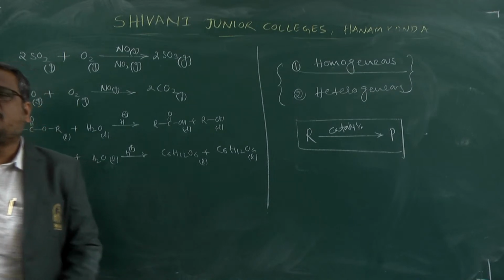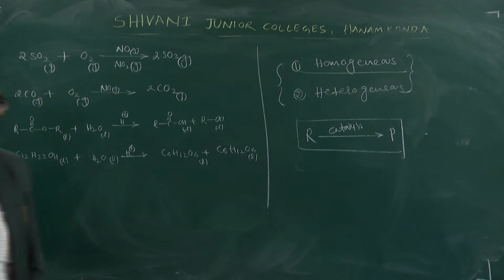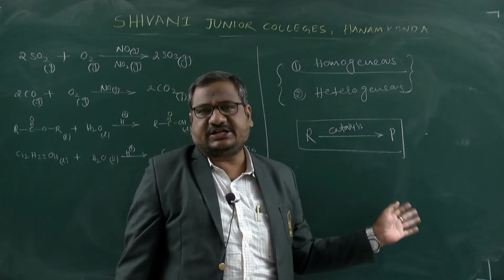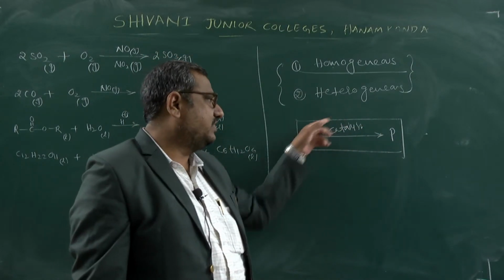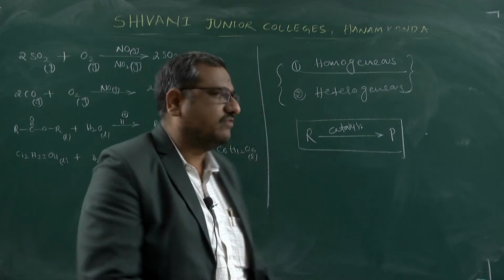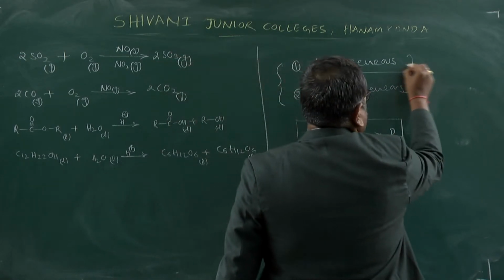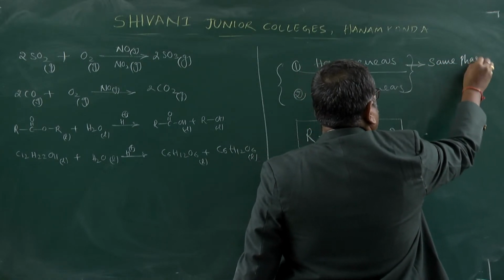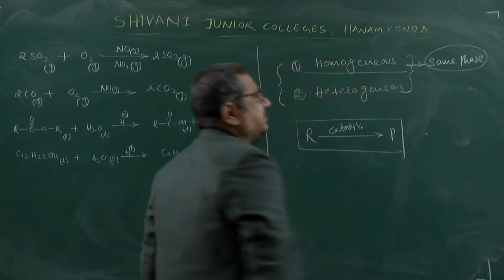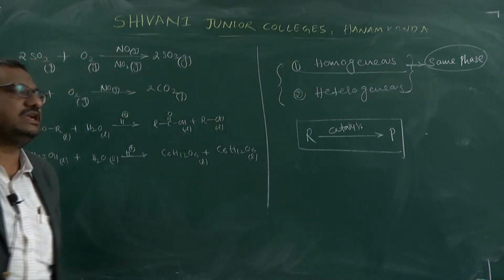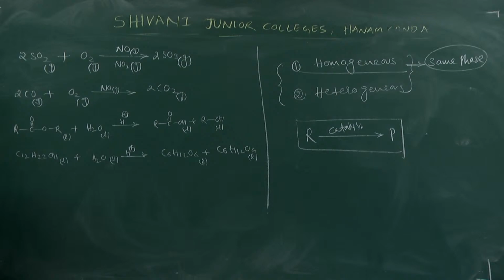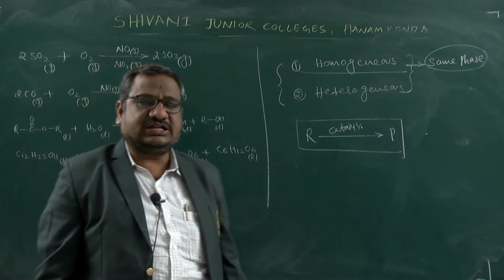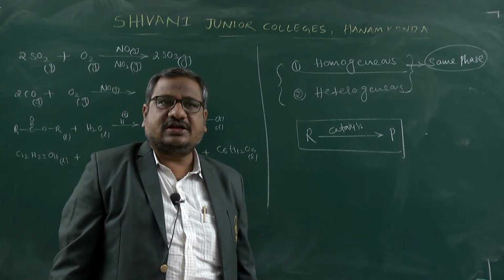Homogeneous catalyst means reactants, products, and the catalyst we are using are all in the same phase. Homo means same. Reactants, products, and catalyst all are in the same phase.